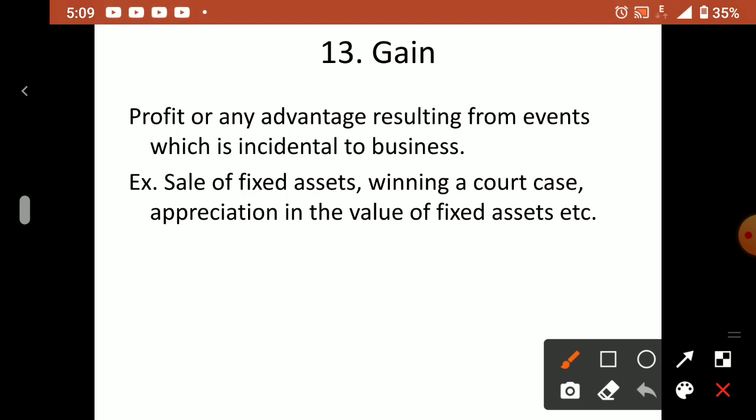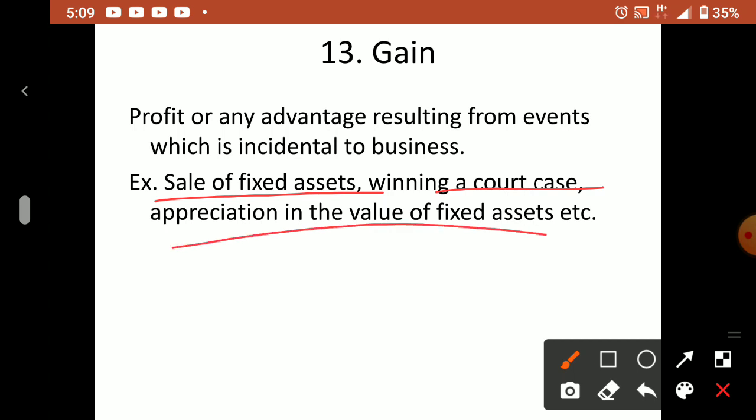After some 10 years something is old that we are selling and we are getting some amount, that is gain. Winning a court case: somebody filed a case against this business and we won the case, then that is a gain.